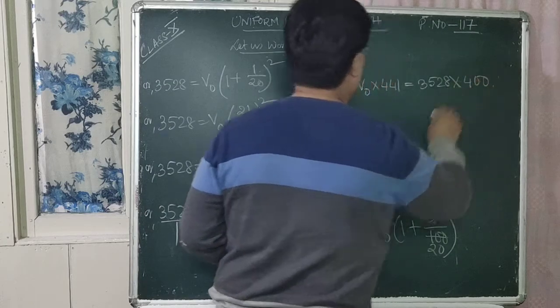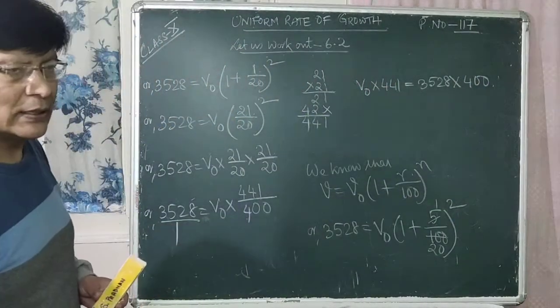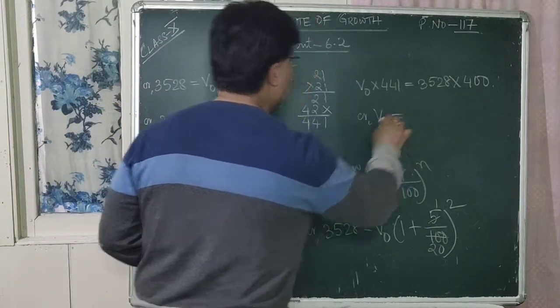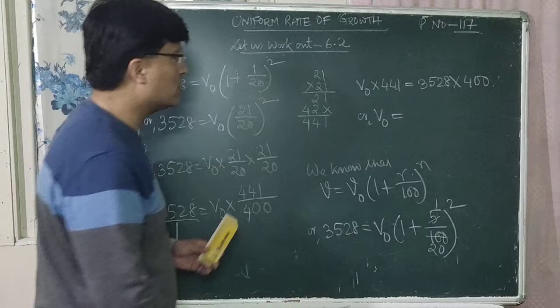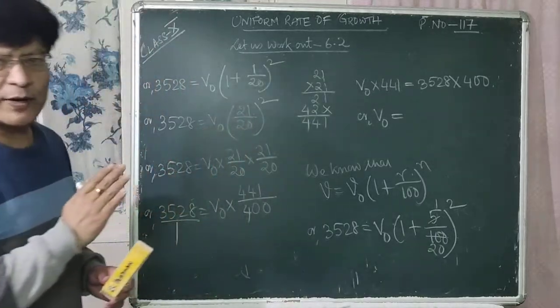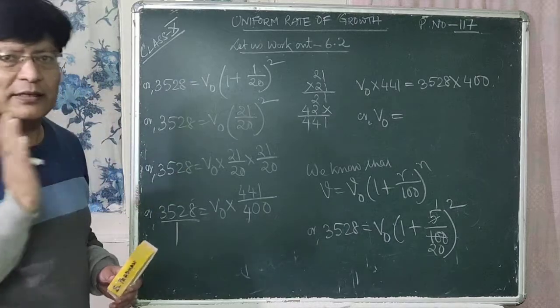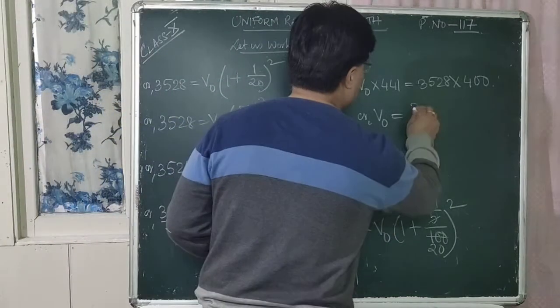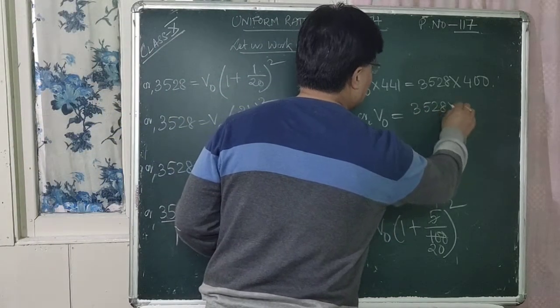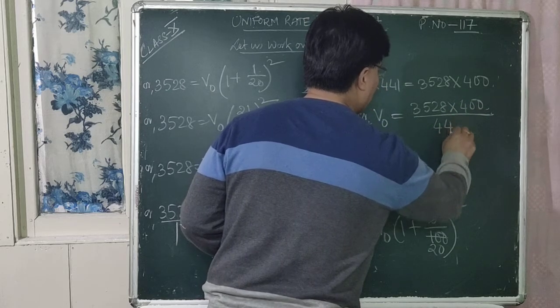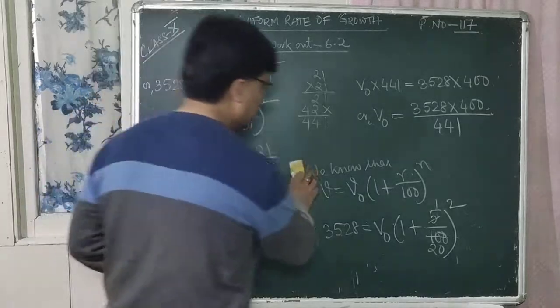So what is V0 equal to? When this 441 goes to the right hand side, it will be in the denominator. That is 3528 into 400 whole divided by 441, right?